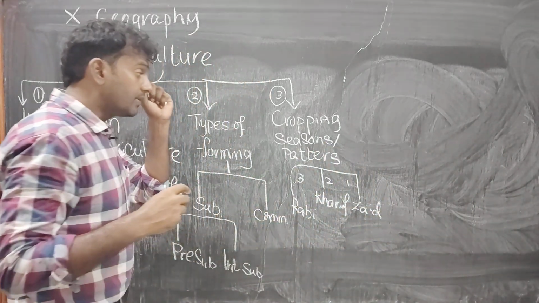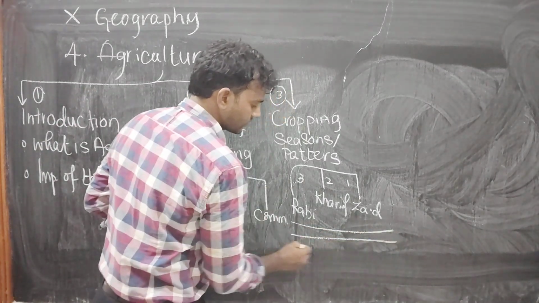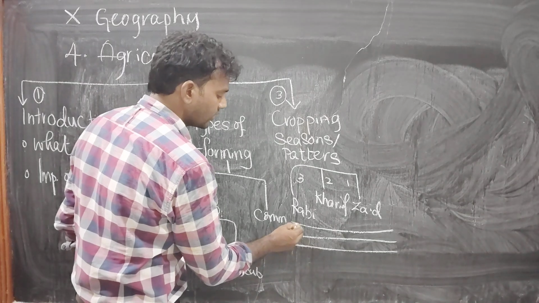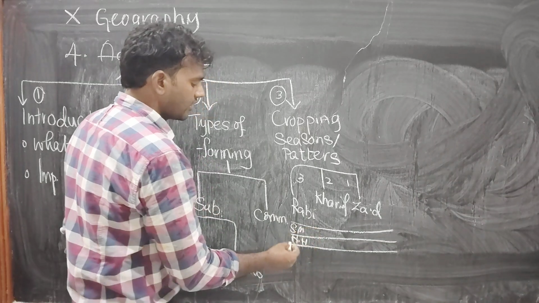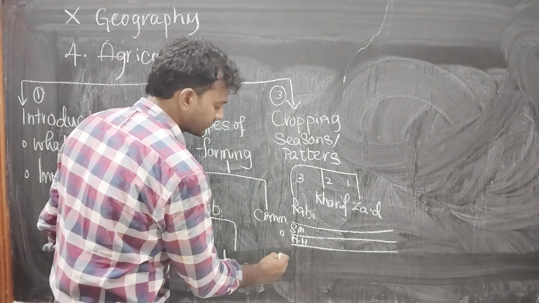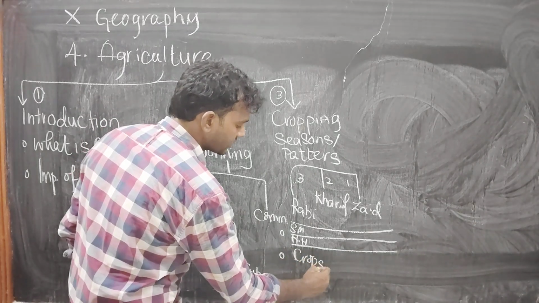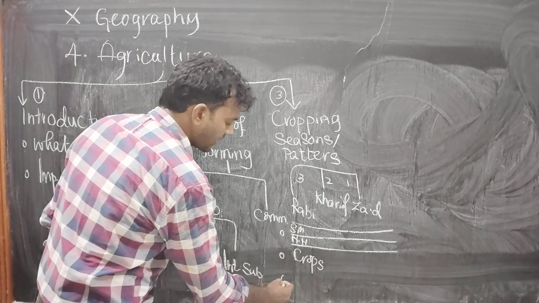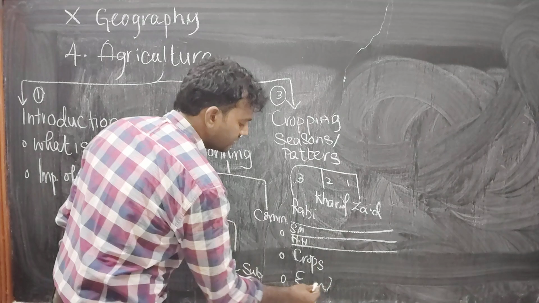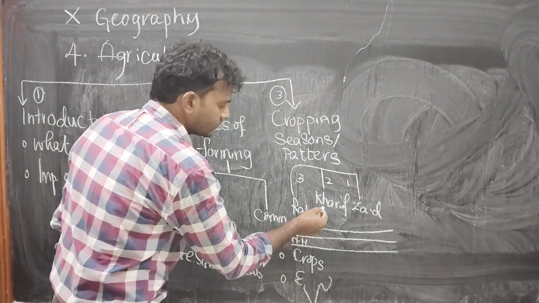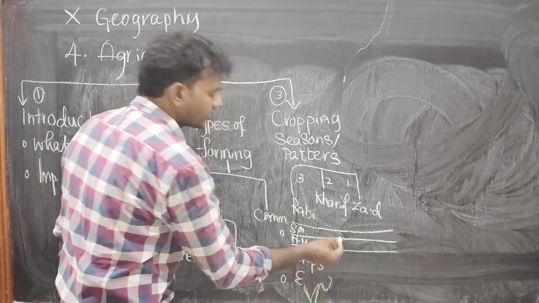In this subtopic, mainly we need to discuss what is the sowing month and what is the harvesting month. And also one more thing: what kind of crops we are cultivating in Rabi as well as Kharif as well as Zaid. Last one, geographical distribution. In which countries or which states they are cultivating Rabi crops, which states cultivating Kharif crops, which states cultivating Zaid crops. We need to discuss it. It is about geographical distribution.